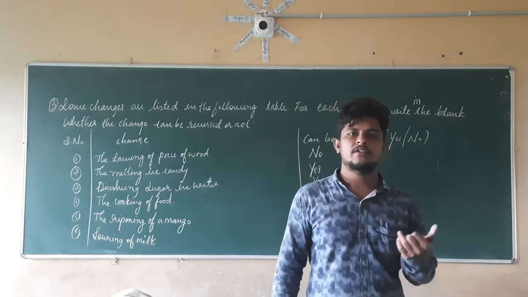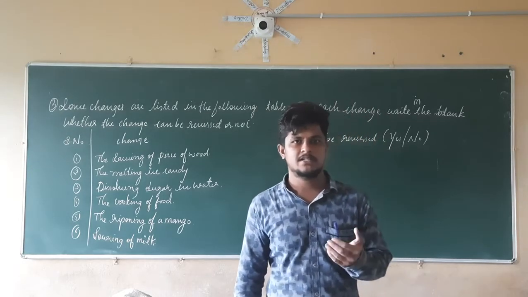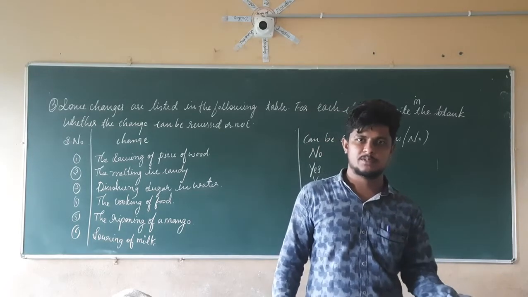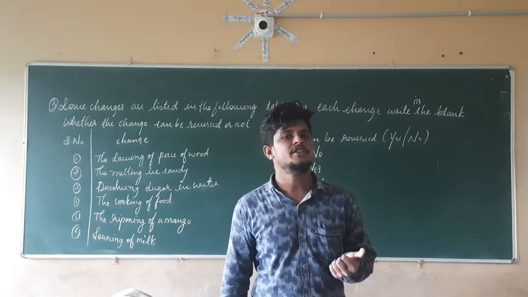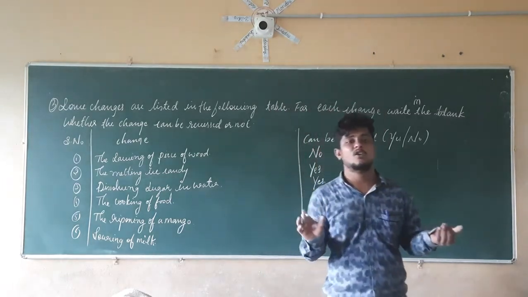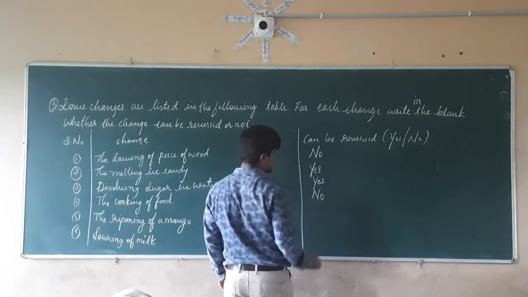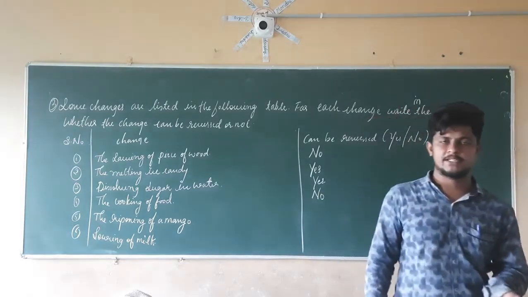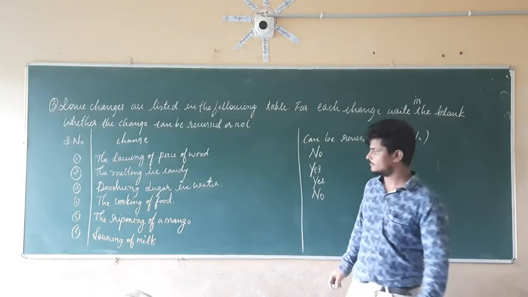In the same way, after cooking the food, is it possible to regain the spices as well as the vegetables? No, it is not possible. So we can say that cooking of the food is a non-reversible change. Here the answer will be no.